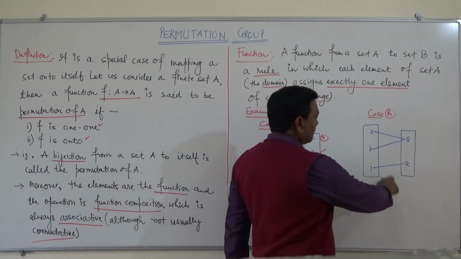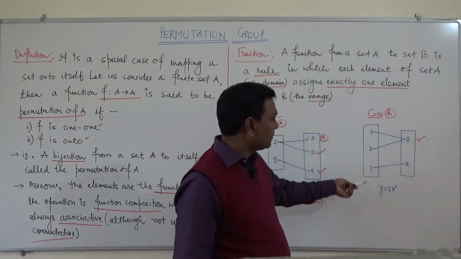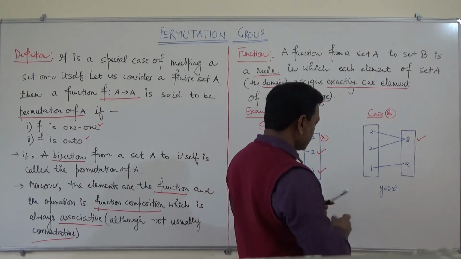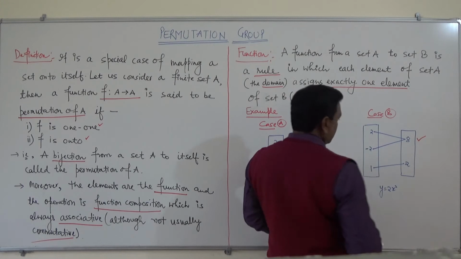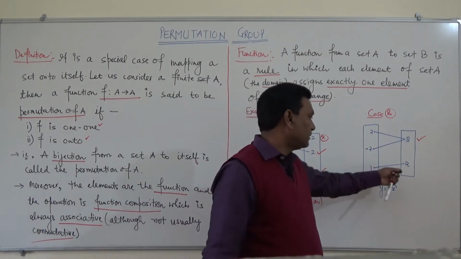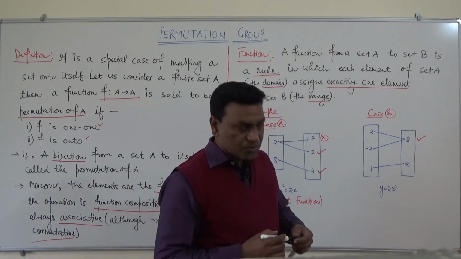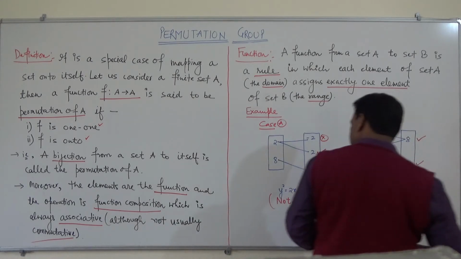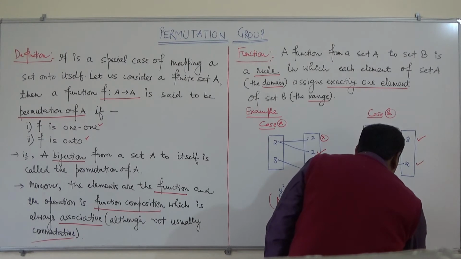If we put minus 2, again we get 8. And if we put 1, we get 2. So we can say this is an example of a function.